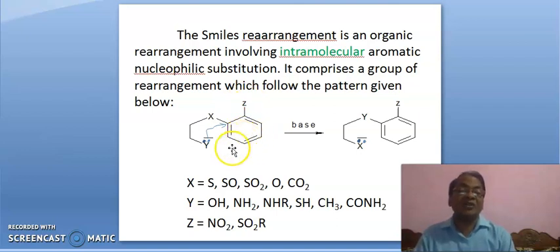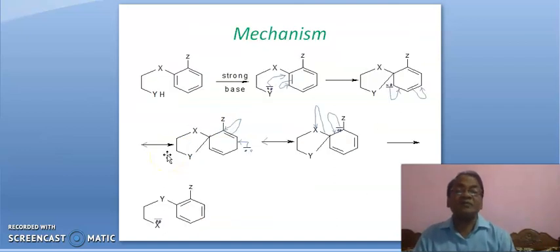If the benzene ring is electron deficient, then the nucleophilic attack will be facilitated.